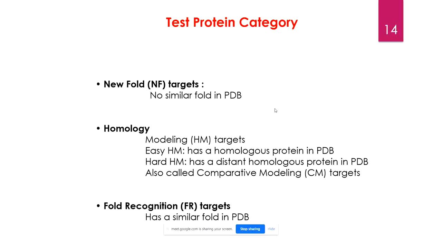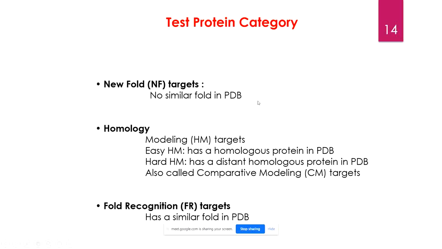Now if you need to solve that particular structure, obviously the server or the software that you will use to solve the structure will try to draw on those proteins which are present in the PDB website. It is going to see if any protein in the PDB shares similar structure or similar sequence with the targeted or desired protein in question. If two proteins share similar sequence, they ought to have similar function, and that's how the first way by which it solves the structure is a new fold target.